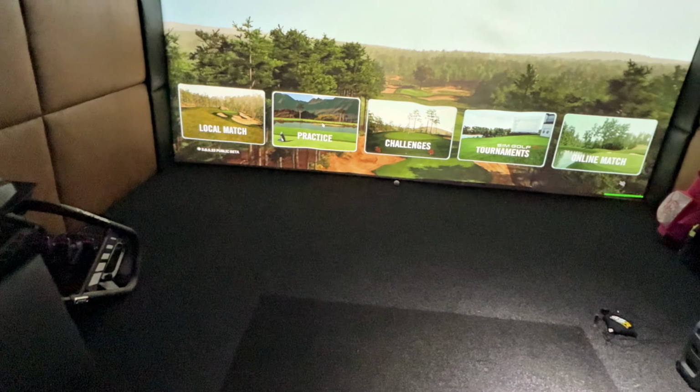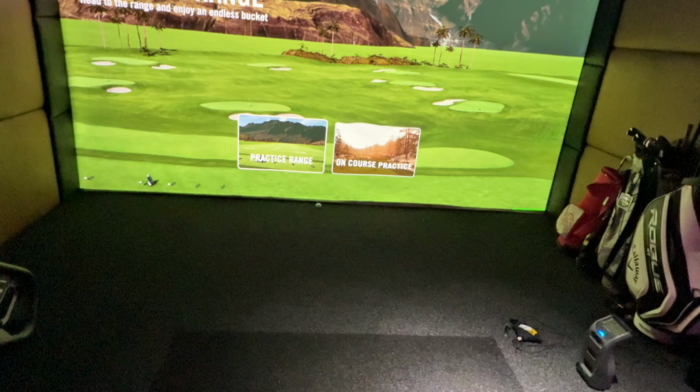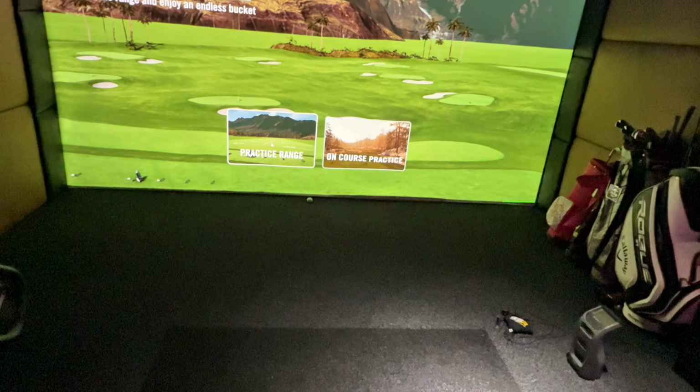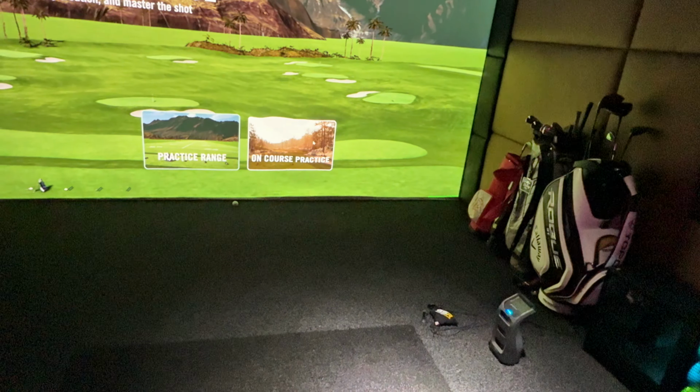Then if we have a look at practice quickly, this is the flat practice range. This is no wind, no altitude, no external factors. This is just a static driving range. There is a dynamic hole system on here where you can create your holes, but that's for another day. On course practice, you can choose any course to play on, any hole position. We'll have a quick look in there.